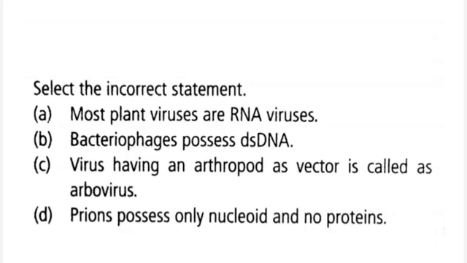Select the incorrect statement. A. Most plant viruses are RNA viruses. B. Bacteriophages possess double-stranded DNA. C. Virus having an arthropod as vector is called arbovirus. D. Prions possess only nucleoid and no proteins. Right answer is D.